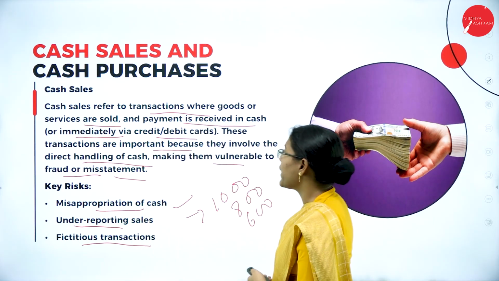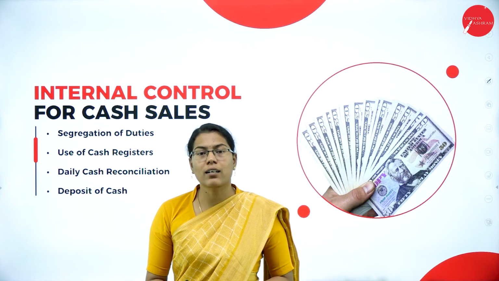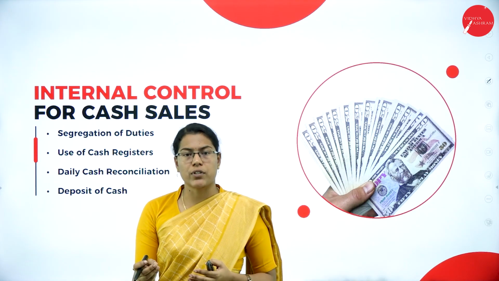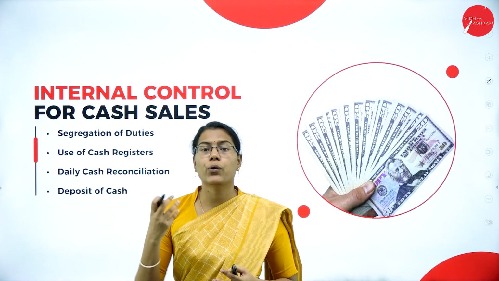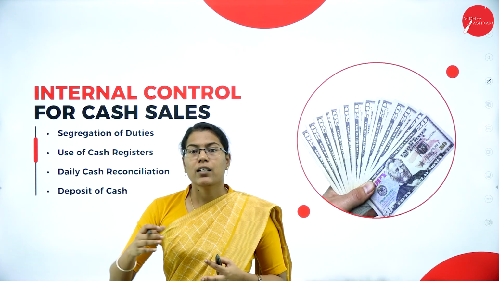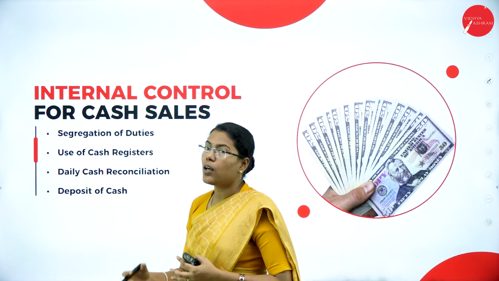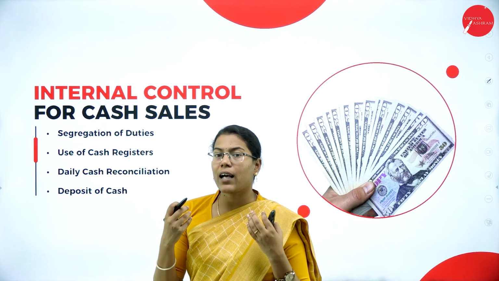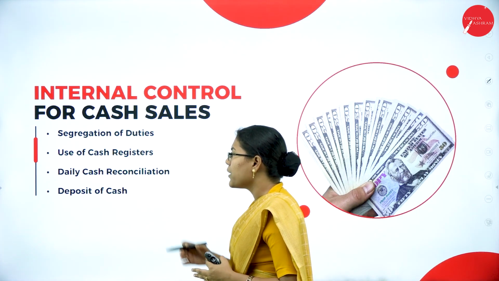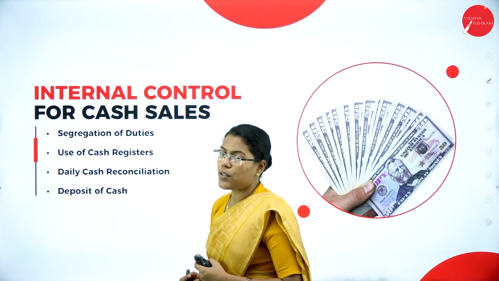Then moving on to the internal control for cash sales. Why is internal control a necessity here? Internal control, as we all know, is the methods, policies or procedures that the management uses in order to have control over the activities in the organization. So they need to have control over the activities or transactions related to cash sales. How can we achieve proper internal control for cash sales? By segregating duties, use of cash registers, daily cash reconciliation and deposit of cash.